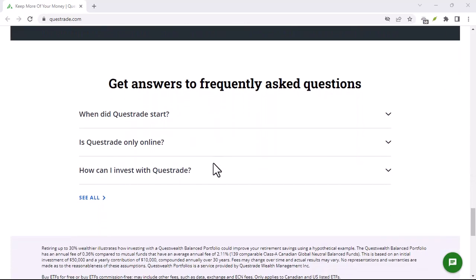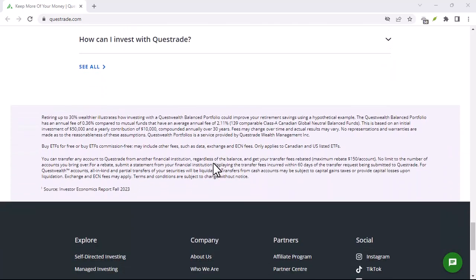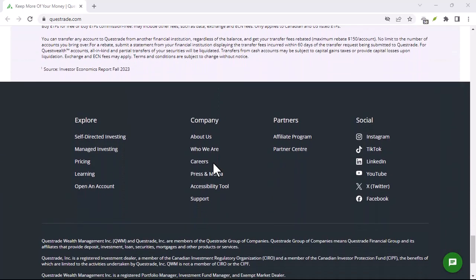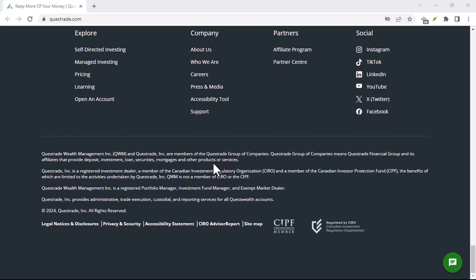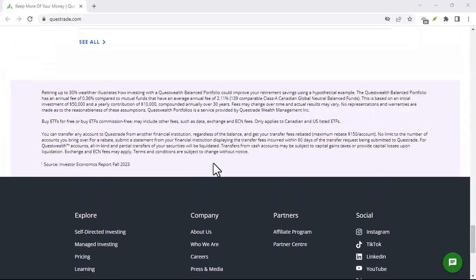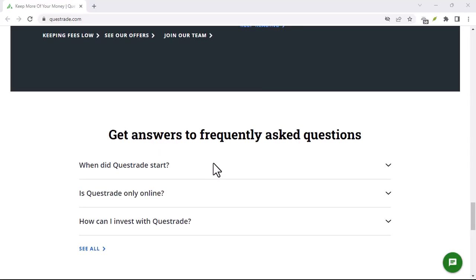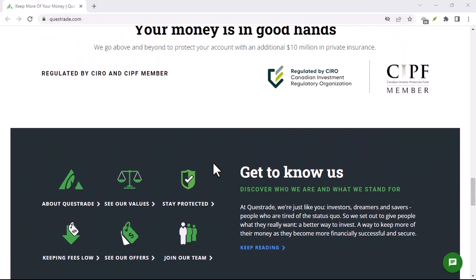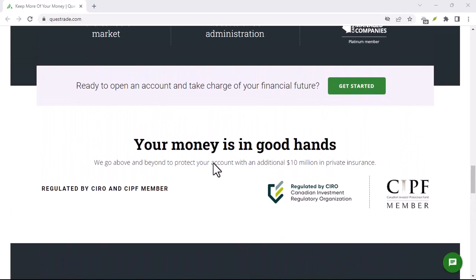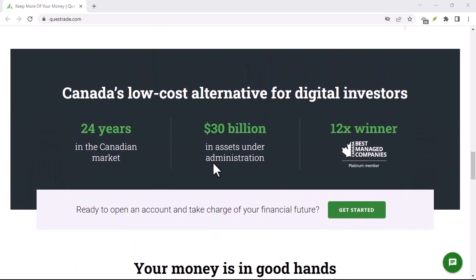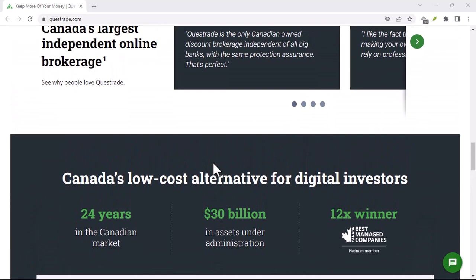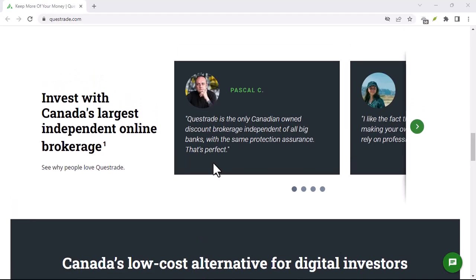It's also important to note that some specific investment products have their own minimums. For example, to invest in a Quest Wealth portfolio, which is their robo-advisor service, you need to contribute a minimum of $250. Also, certain securities like bonds or IPOs have minimum purchase requirements, often starting at $5,000.